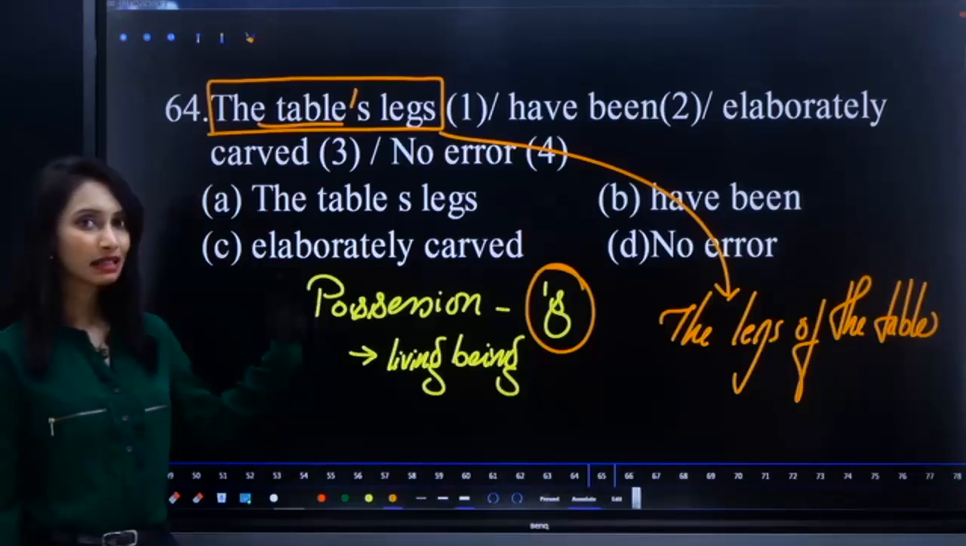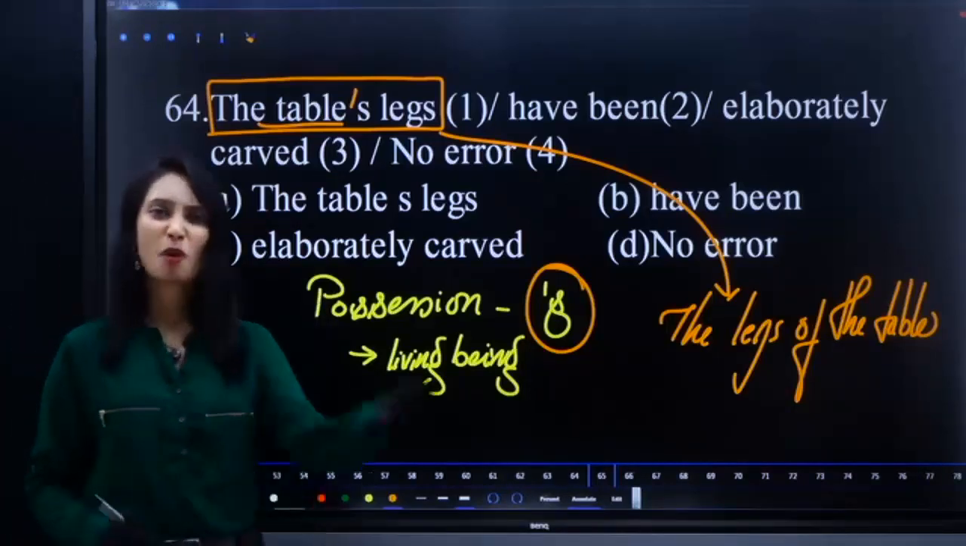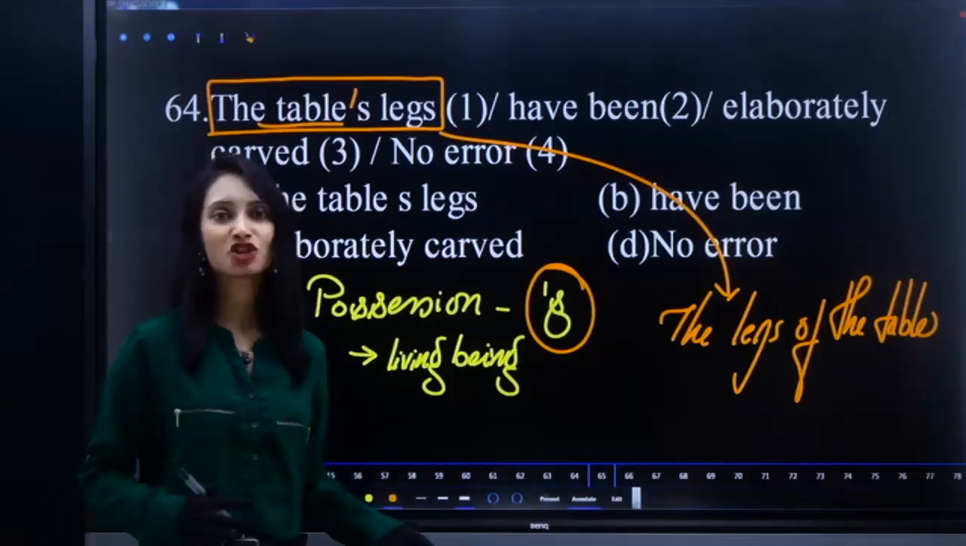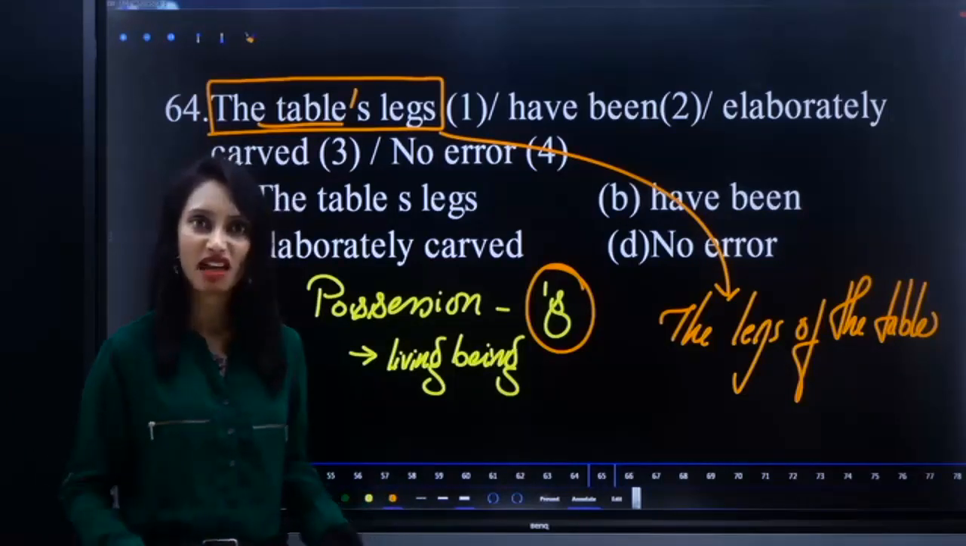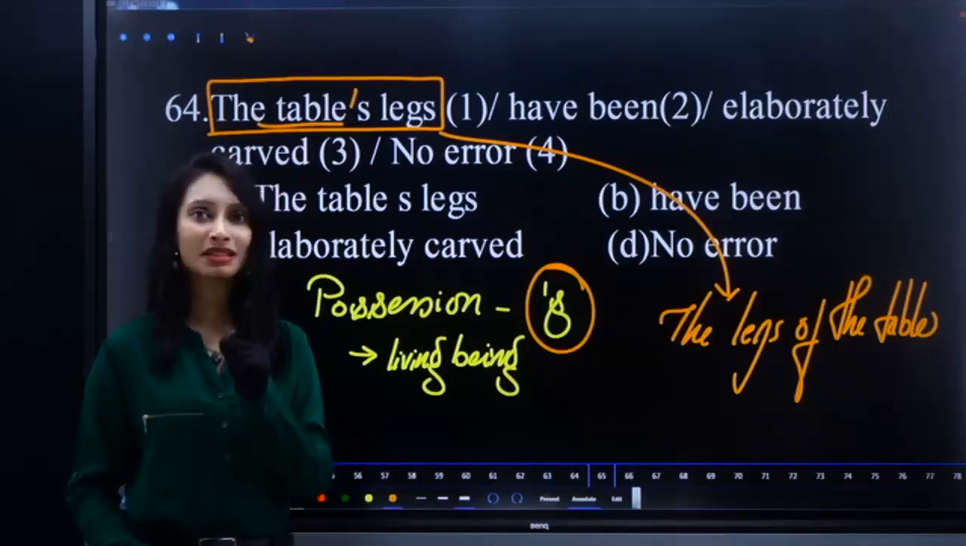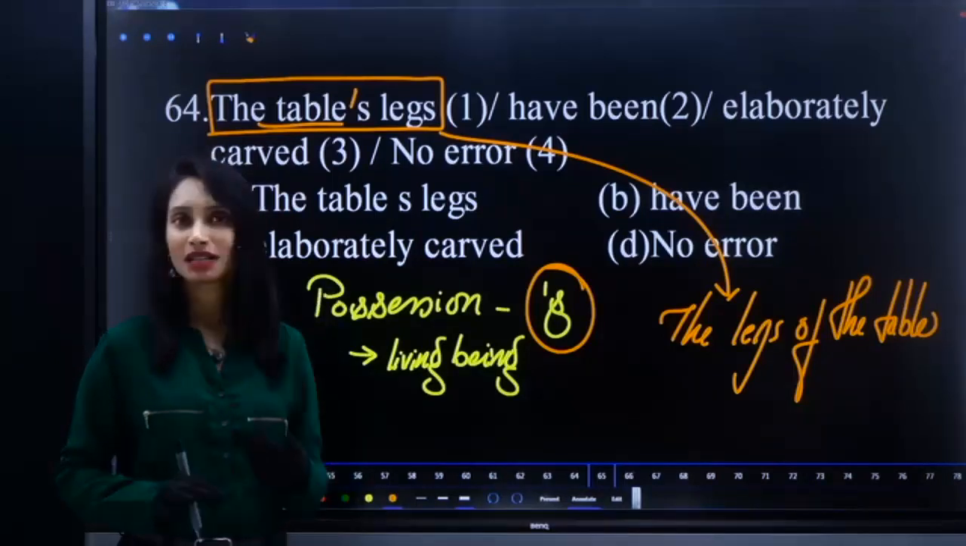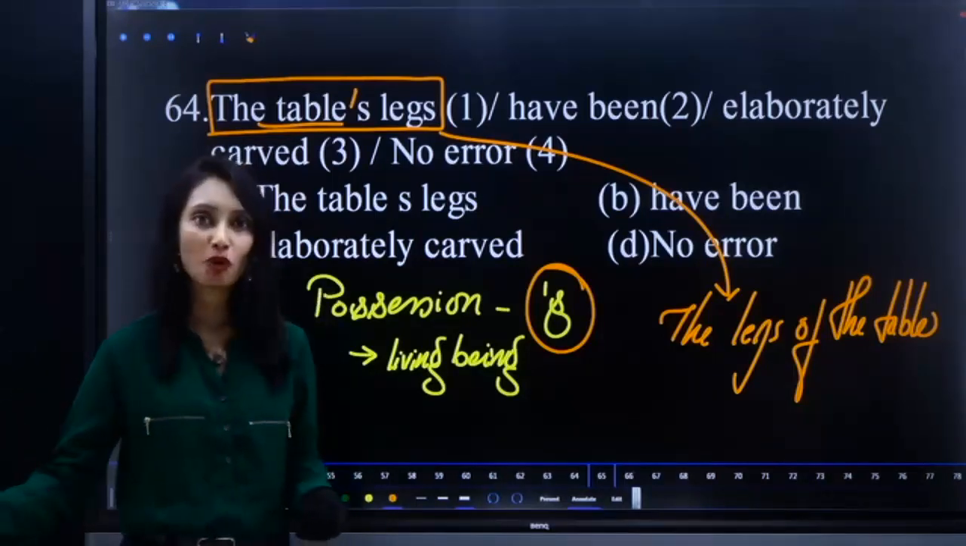Table is a non-living being. In the same way, you generally say mobile's charger. Where is my mobile's charger? Where is my laptop charger? Do they have life? No, right? So you are making not a mistake, a blunder. It should be charger of my mobile, charger of my laptop. Is that clear, guys?